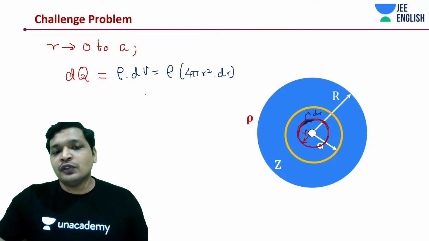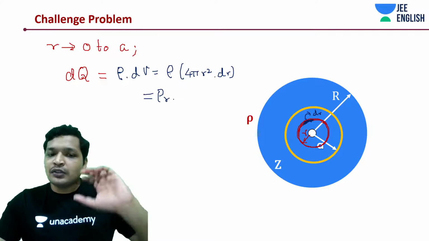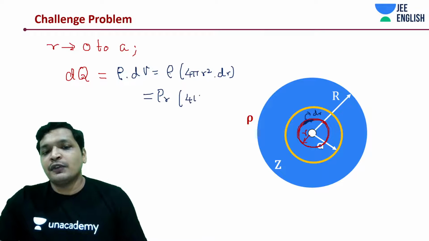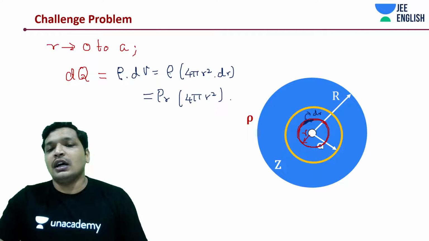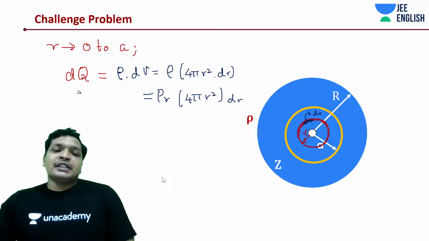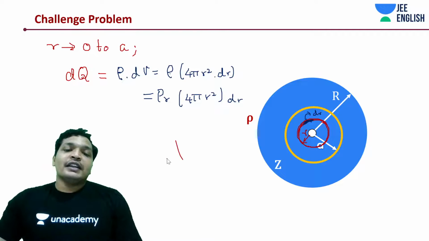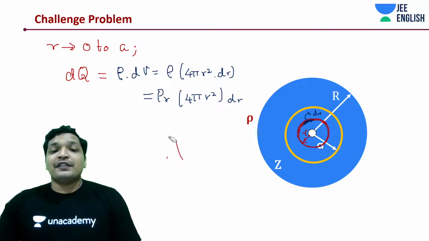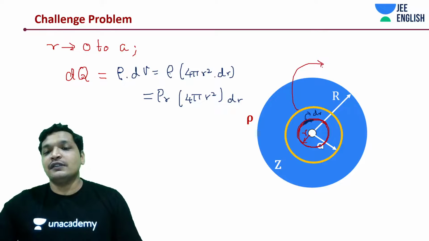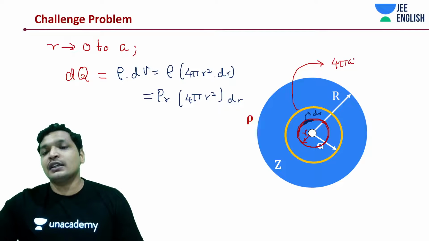Now rho is also varying with r, hence we are doing this dq analysis. We are saying within the small distance dr, it's not varying much. This is going to be 4 pi r square into dr. Alright guys, we have just derived dq, but we have a little bit of process left, after which you know the answer, because you know the area of the Gaussian surface really well. That is nothing but 4 pi a square.